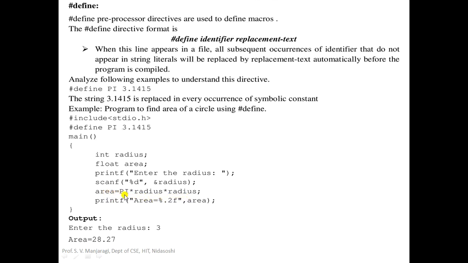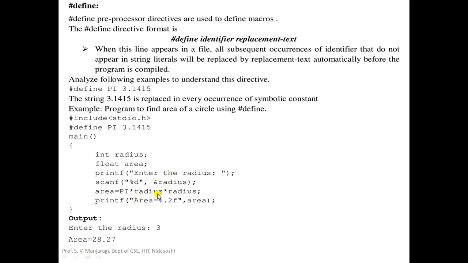What is this pi? Pi is basically a preprocessor statement. It is defined using the hash define preprocessor directive, and the replacement text taken here is 3.1415. So this pi will be replaced with its text or value, that is 3.1415, before this program is compiled.